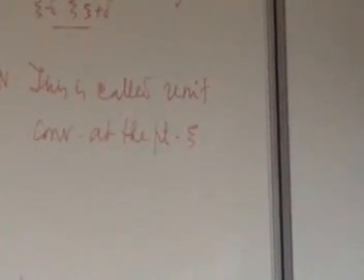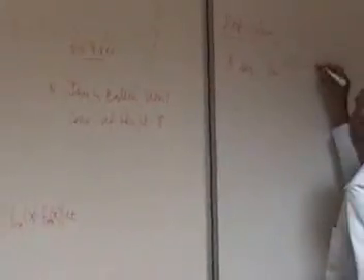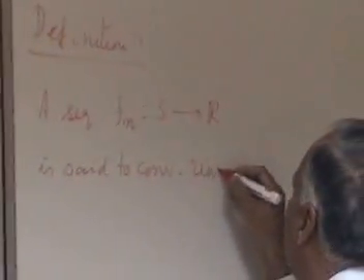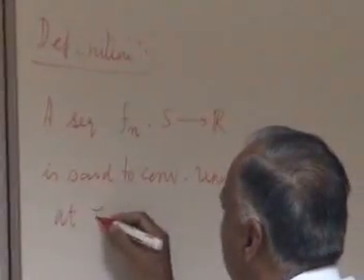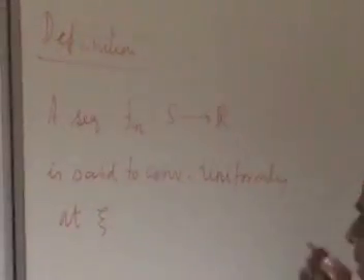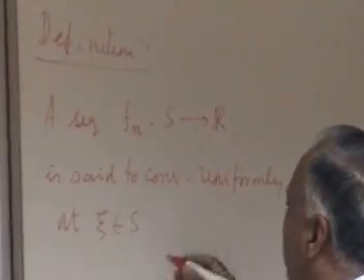Definition: a sequence fn is said to converge uniformly at xi belonging to S. Take S to be generally an interval.